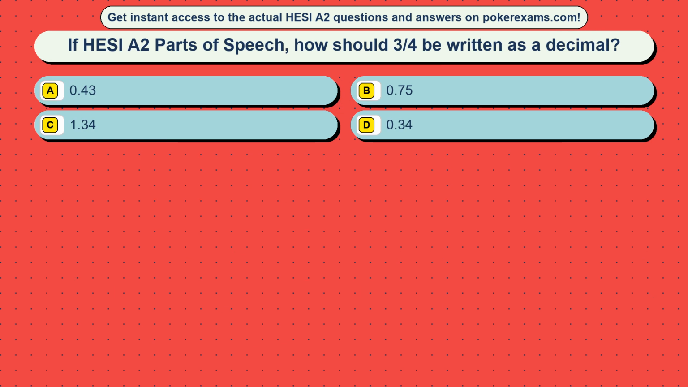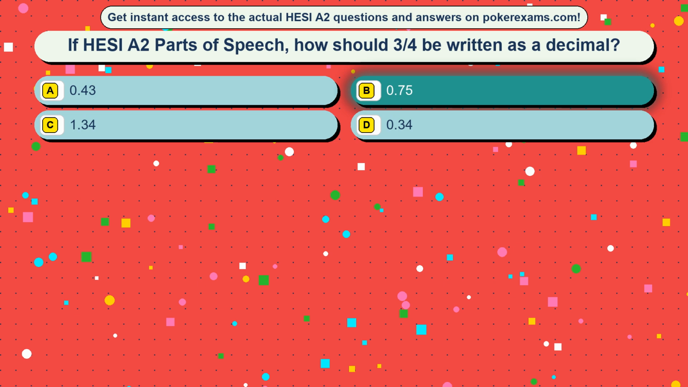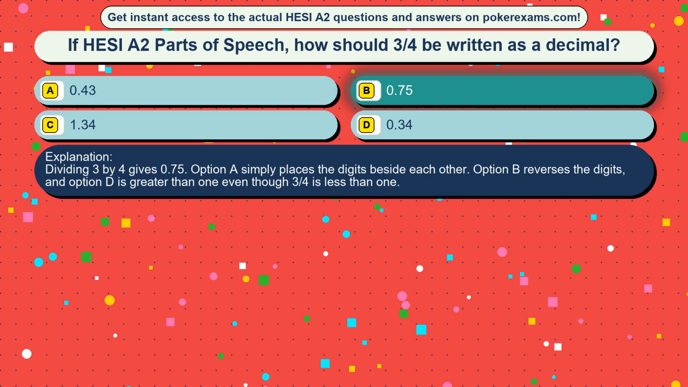Question 50. If HESI are 2 parts of speech, how should 3/4 be written as a decimal? Option A, 0.43, option B, 0.75, option C, 1.34, option D, 0.34. The correct answer is option B, 0.75. Dividing 3 by 4 gives 0.75.